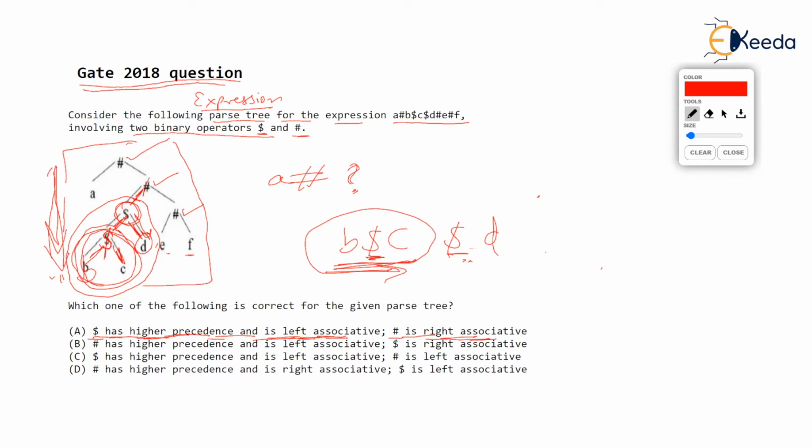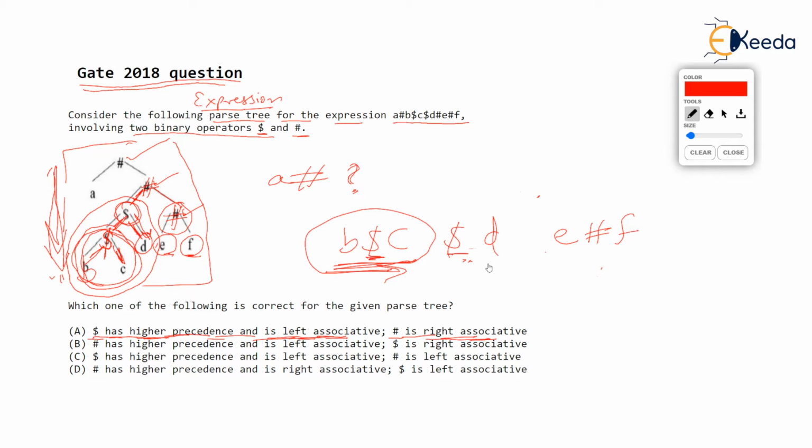It is hashed with. Hash is the operator, but there is another hash here, isn't it? Another hash. So what operator you are going to do is E hash F. Note this. E hash F. So I'll write it here. E hash F is getting done.